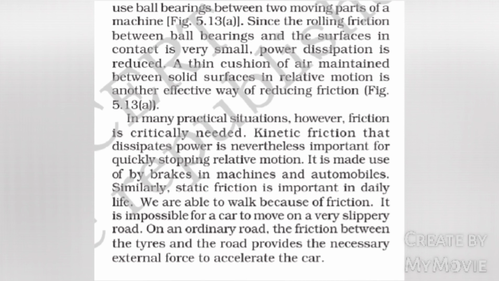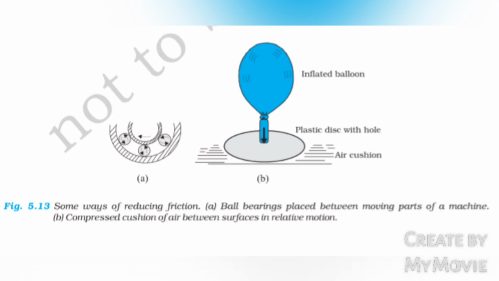In many practical situations, however, friction is critically needed. Kinetic friction that dissipates power is nevertheless important for quickly stopping relative motion. It is made use of by brakes in machines and automobiles. Similarly, static friction is important in daily life. We are able to walk because of friction. It is impossible for a car to move on a very slippery road. On an ordinary road, the friction between the tires and the road provides the necessary external force to accelerate the car. Figure 5.13. Some ways of reducing friction. A. Ball bearings placed between moving parts of a machine. B. Compressed cushion of air between surfaces in relative motion.